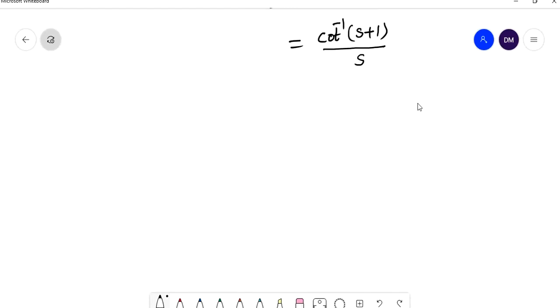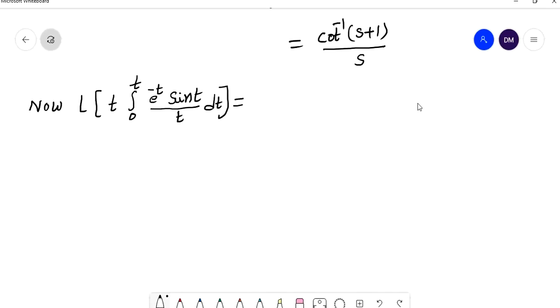Right, finally what do you want? Finally we have to find the Laplace transform of t into integral 0 to t e power minus t sin t by t into dt. So by using the multiplication by t power n property, it can be written as minus 1.